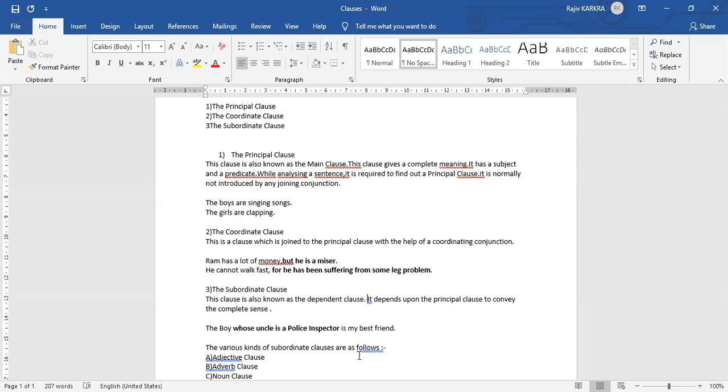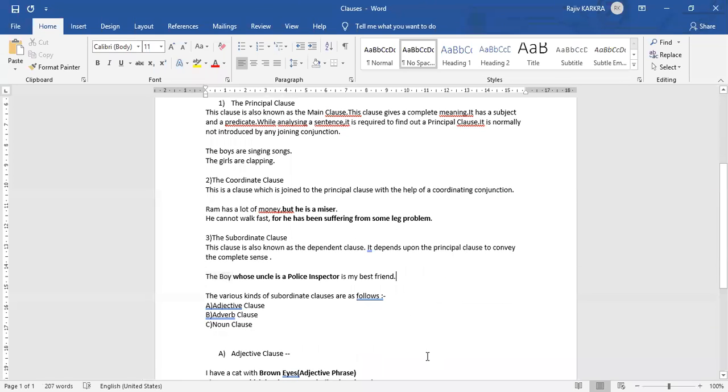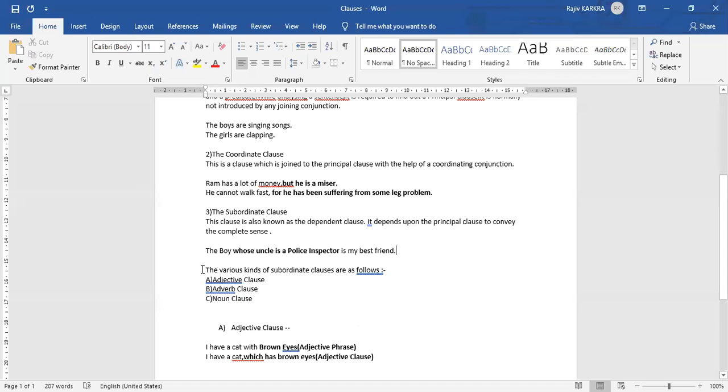Now, why are they dependent on the principal clause? Because they themselves cannot express anything, right? That is why they are dependent upon the principal clause. So if I say, "The boy whose uncle is a police inspector is my best friend," this is a subordinate clause. Now there are various kinds of subordinate clauses. So the boy whose uncle is a police inspector,